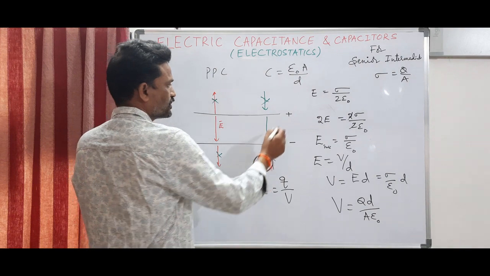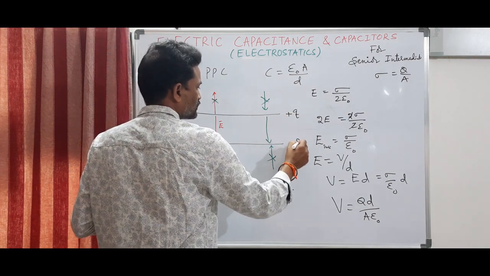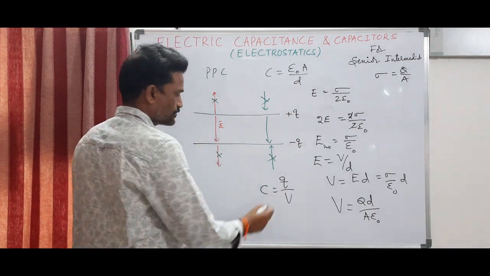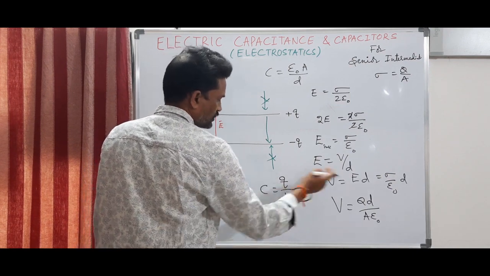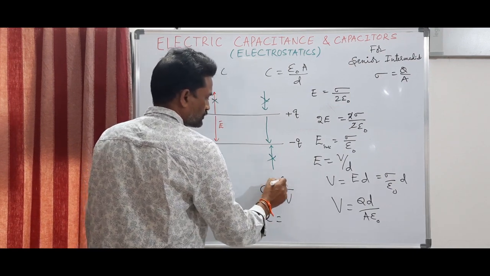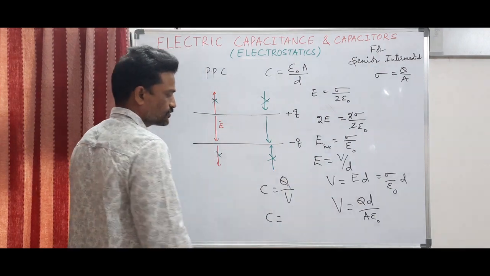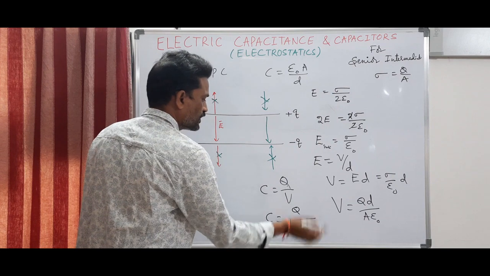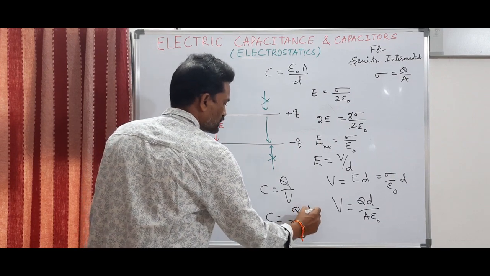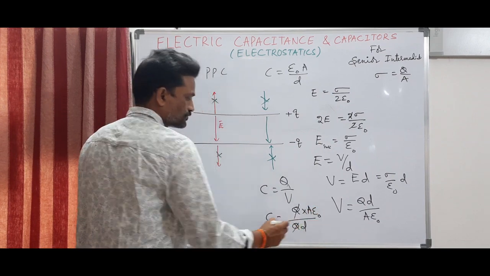Now from the definition of capacitance, C is equal to Q by V. This is plus Q and this is minus Q, so I substitute it here. This small q and capital Q both are one and the same. So C is equal to Q by V, that is Q by QD by A epsilon naught. This A epsilon naught comes into the numerator.